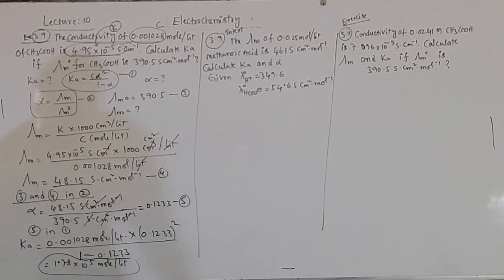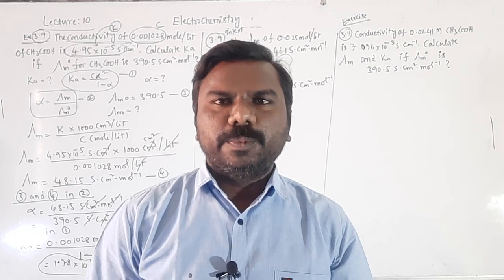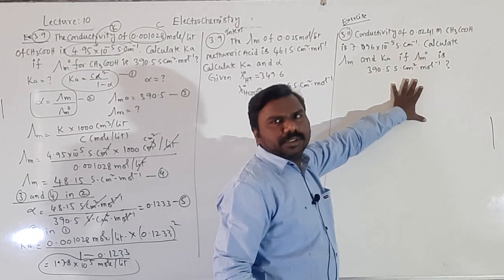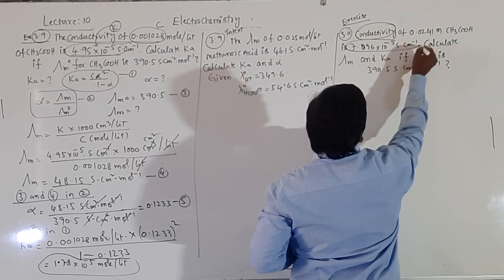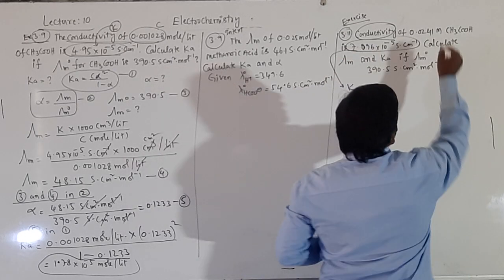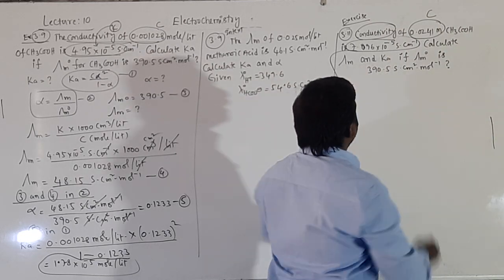This is the answer for which one, students? Ka value. Getting all of you? I think this one is also the same question. The third question also. Conductivity means K value, and it is given. Concentration C is given. And we need the Ka value.